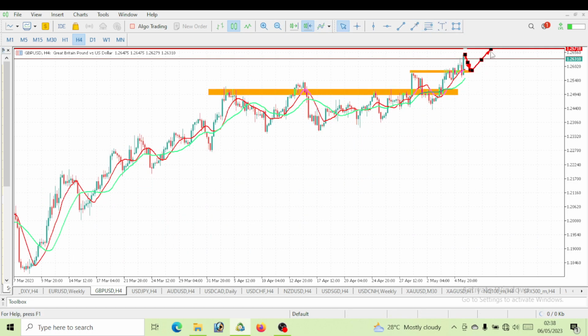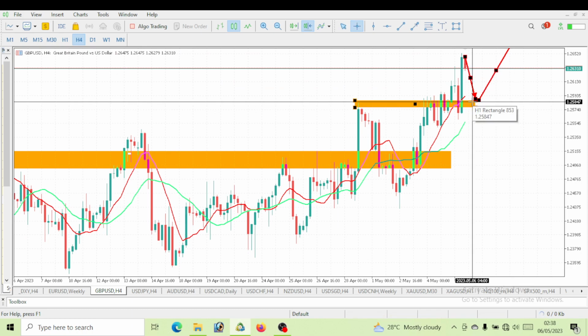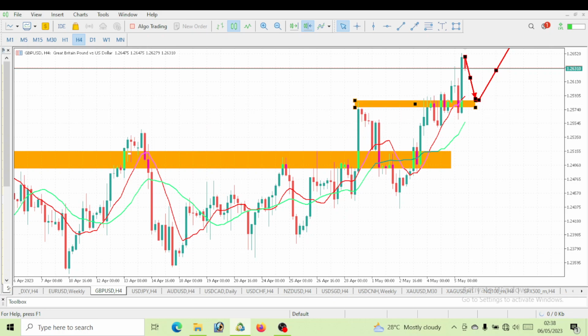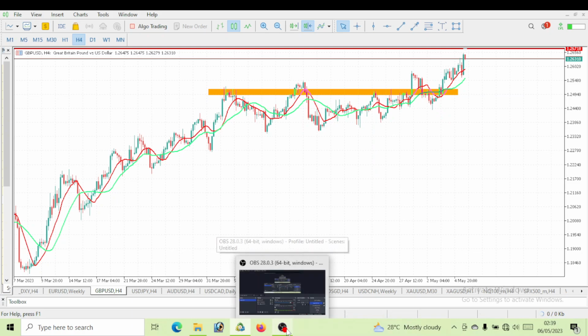I'll say it again: on a four-hour time frame, I expect GBP USD to drop and test the level of 1.25847. If it can test it, then the final movement upward on GBP USD will be made to a level of 1.26718. Then we can start expecting that massive drop on GBP USD for some weeks to come.